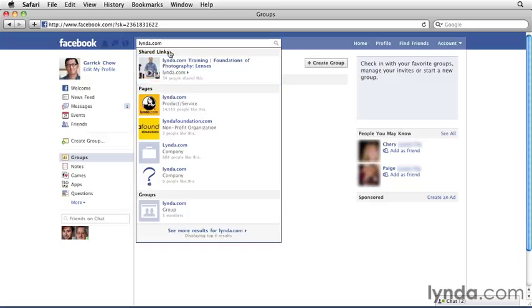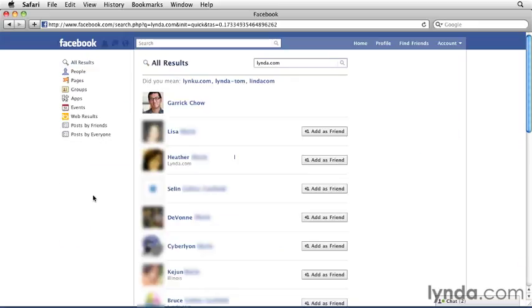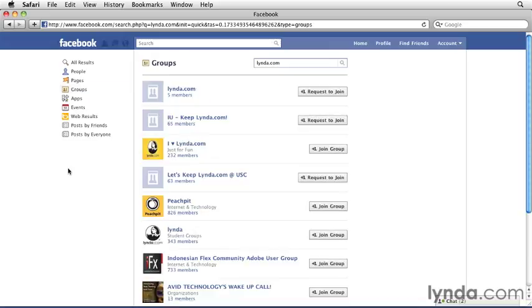And notice I see results for shared links, pages, and groups. I'm going to click See More Results for lynda.com. And on this page, I'm going to limit my results to just groups. And now I'm seeing several groups about lynda.com. The thing to bear in mind about groups is that they don't have to be created by the entity they're dedicated to. For example, none of these groups here were created by or approved by lynda.com, but instead these are groups of people who have a common interest in lynda.com. Here's a group called Let's Keep lynda.com at USC, and one called I Heart lynda.com that has over 200 members. Let's check that one out.